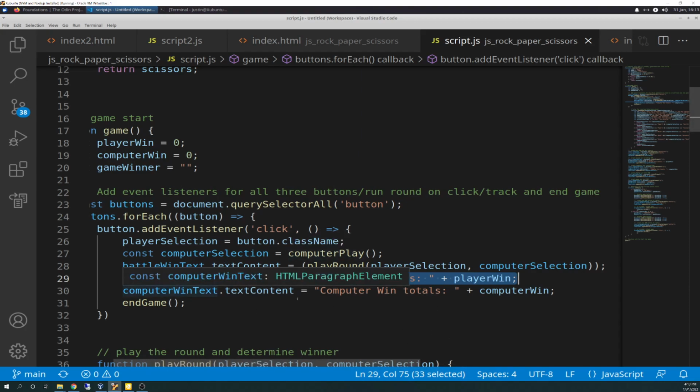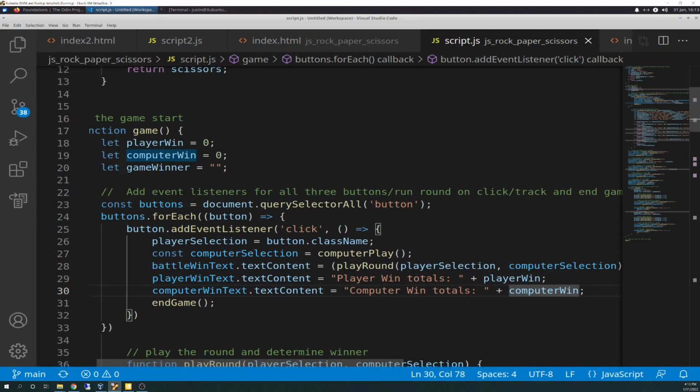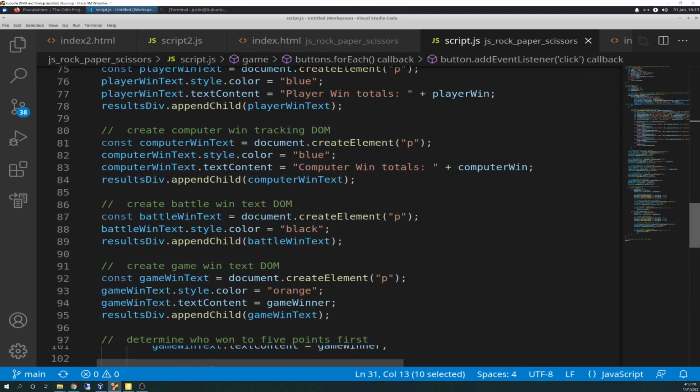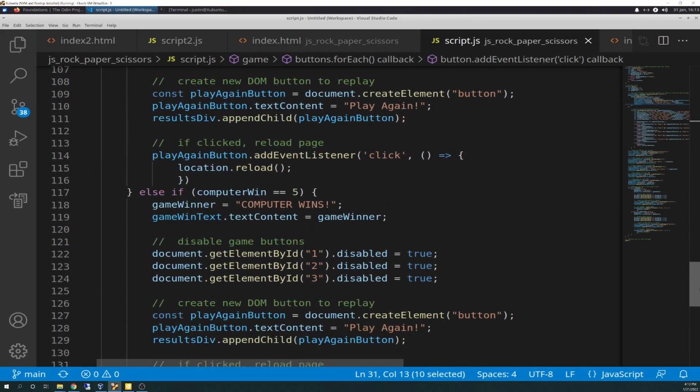So computer win text, same thing. Computer win totals, and then computer win is that iteration going on. So every time there's a click, it's tracking it in that. And that will be key to remember, because that tracking mechanism right there is how we'll end the game. And then it calls end game, which I created, a new end game, not parameter, excuse me, function. So that's that.